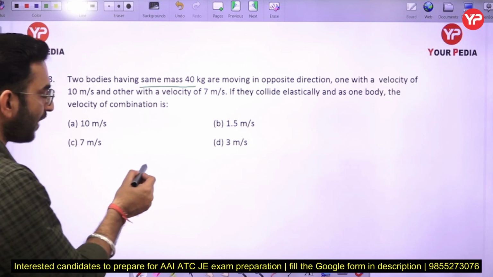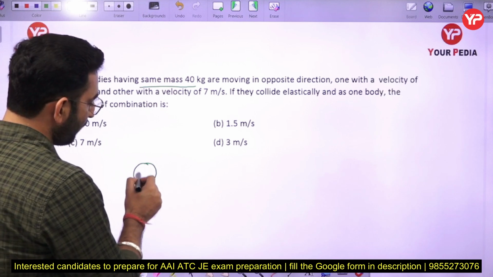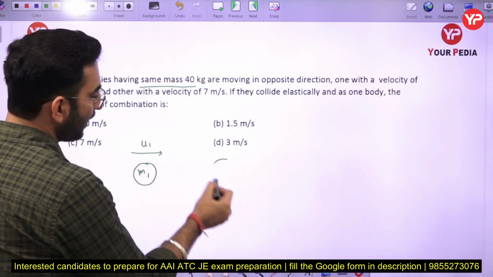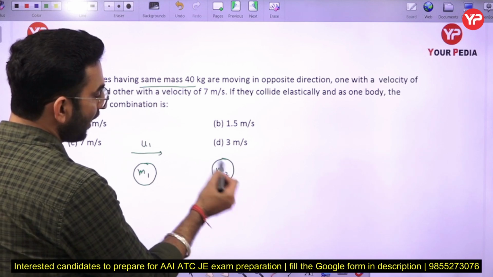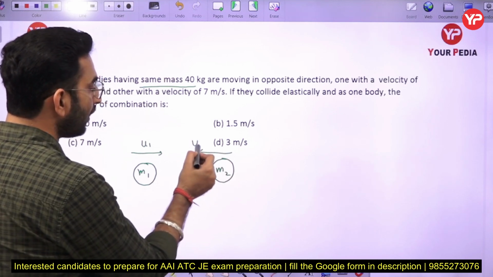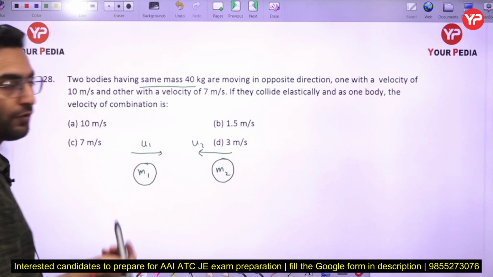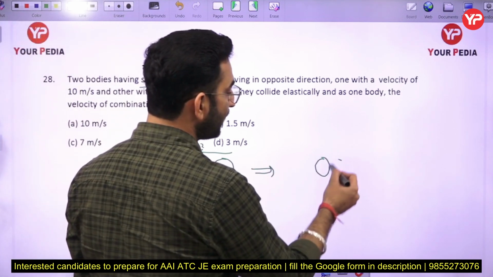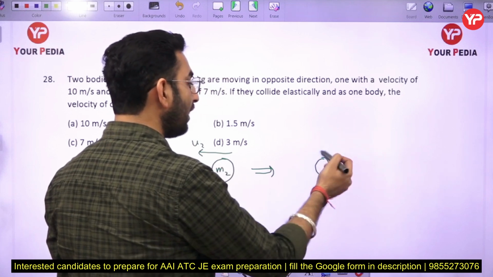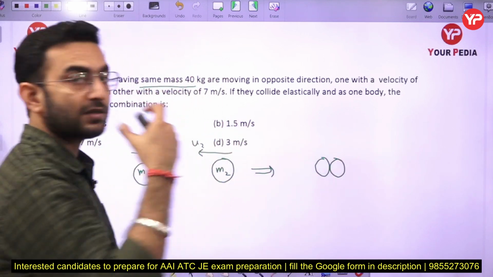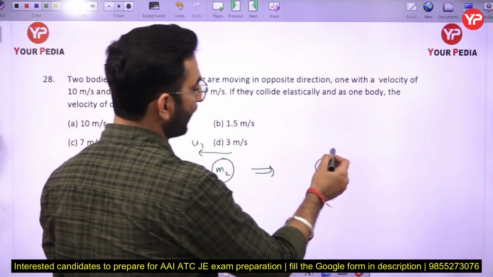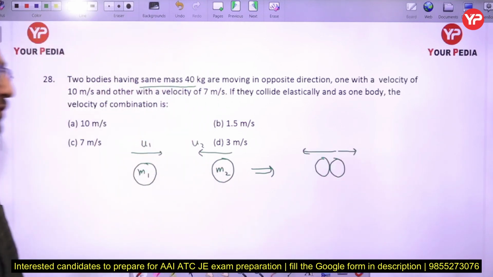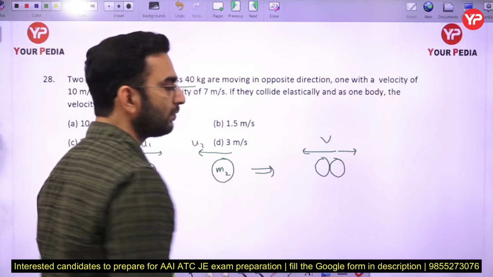So let us say here we have a mass m1 moving with the velocity of u1, and here we have another body m2 which is moving in the opposite direction with the velocity of u2. After the collision both bodies collide with each other, and they move like one single body in a particular direction, either left or right. So we have to calculate the velocity of the combination. Let us say the velocity of the combination is v here.